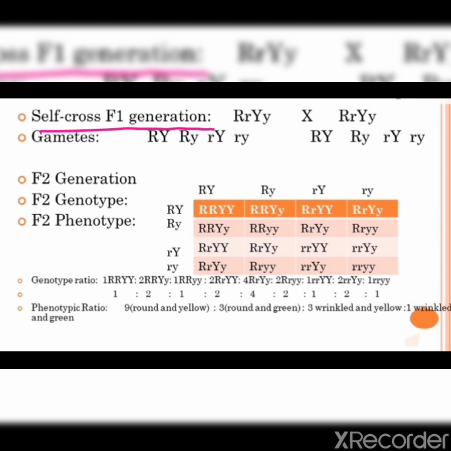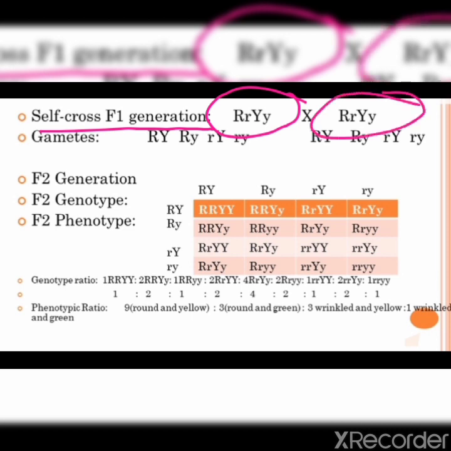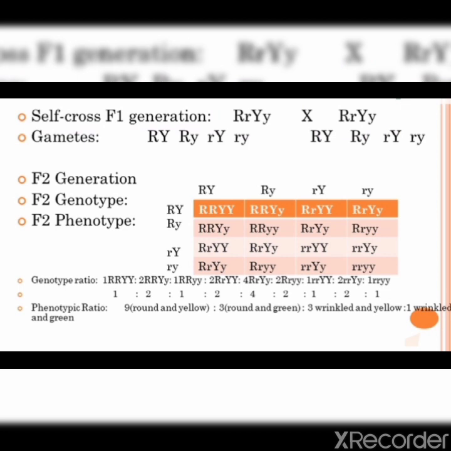Just do remember, every time whenever Mendel did the crosses, whatever F1 generation genotypes were obtained, he just self-crossed them together for the F2 generation. So he did the self-crossing here. Capital R, small r, capital Y, small y is crossed with the same one, capital R, small r, capital Y, small y. Although with the two different parents, one will be male and another one will be female, and then he studied what will be the possible combinations of the gametes.